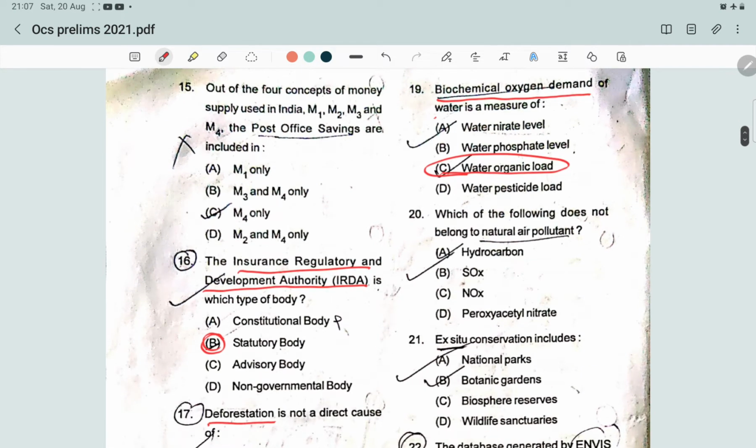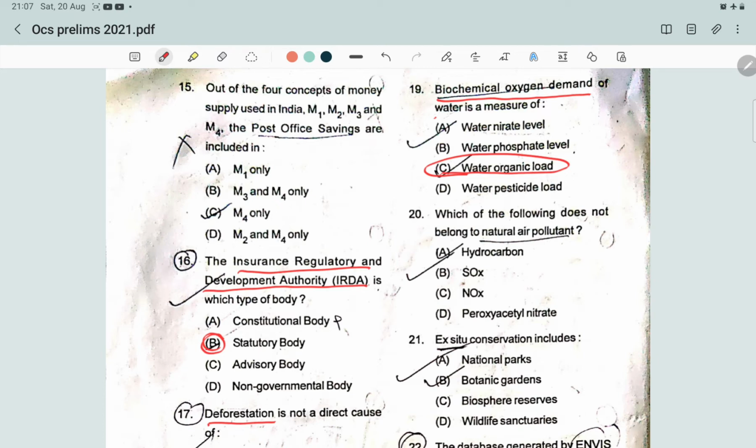Next question: which of the following does not belong to natural air pollutant? The options are hydrocarbon.